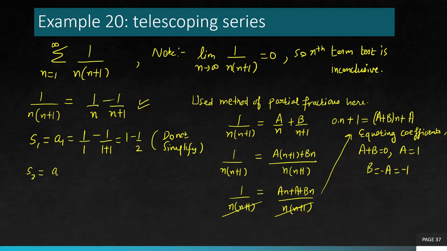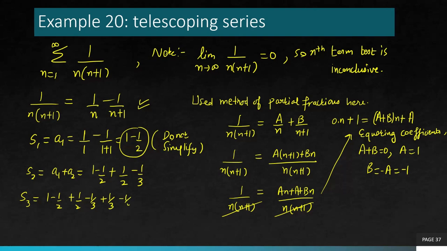S2 is a1 plus a2. A1 you just obtained, 1 minus 1 over 2. A2 is 1 over 2 minus 1 over 3. S3 is 1 minus 1 over 2 plus 1 over 2 minus 1 over 3 plus 1 over 3 minus 1 over 4. And in general, Sn is going to look like this. It follows the same pattern. And the last term is going to be 1 over n minus 1 over n plus 1.